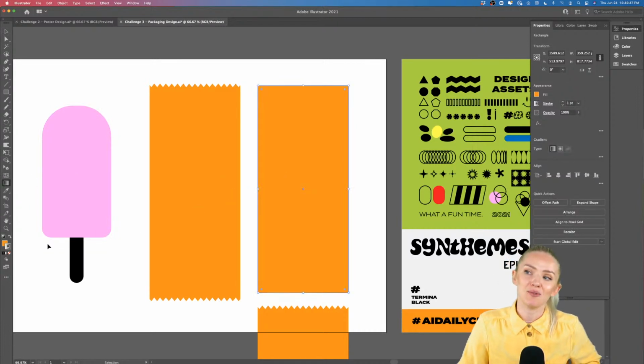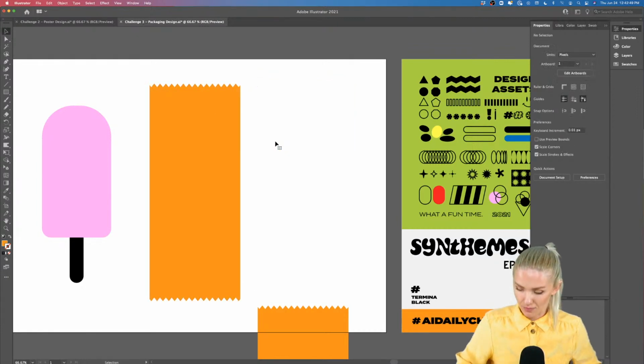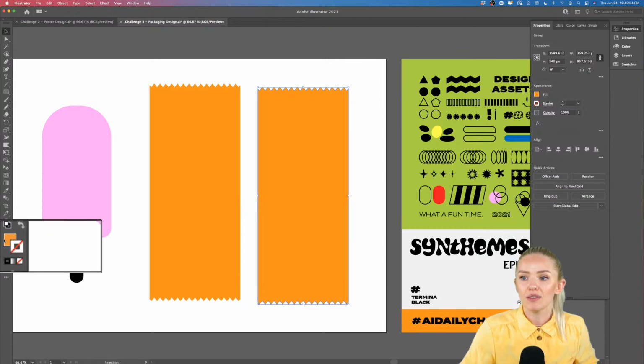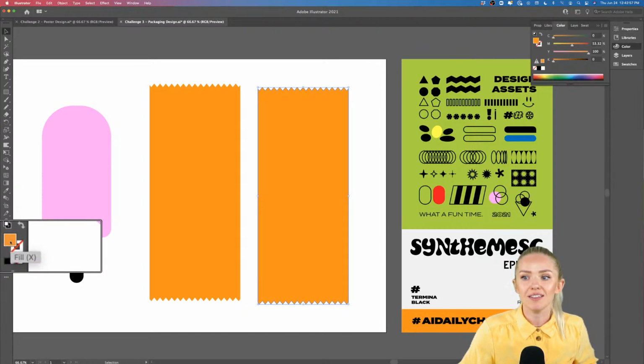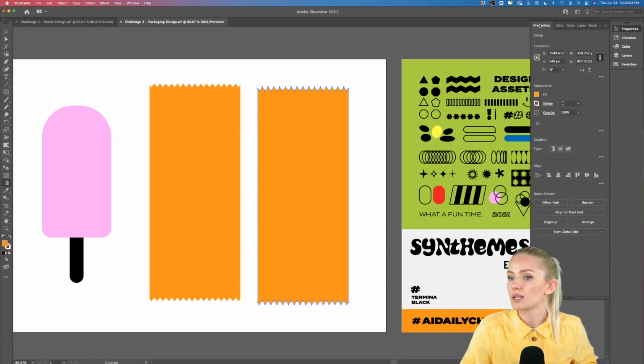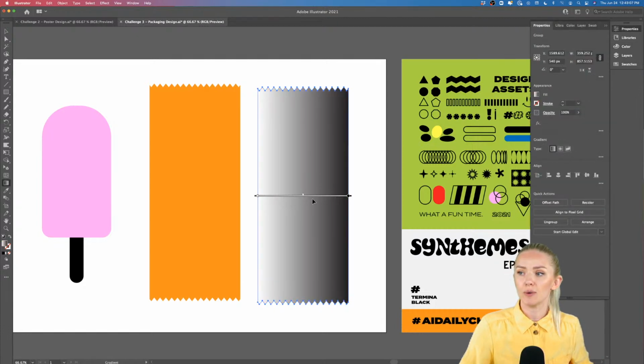Oh, okay, it's because I was on the outline. That's not what we want. So let's go back to our regular shape. Make sure to be on the fill when you select the gradient, okay? So select the fill, and that's when you will be able to apply the gradient, just like so. Let's see. There we go. So again, if you're in the properties panel, you will see the gradient options. And here we have the linear gradient, we have the radial gradient, and we also have the freeform gradient. For our purpose, we're going to be using a linear gradient, and the line should go horizontally like this.